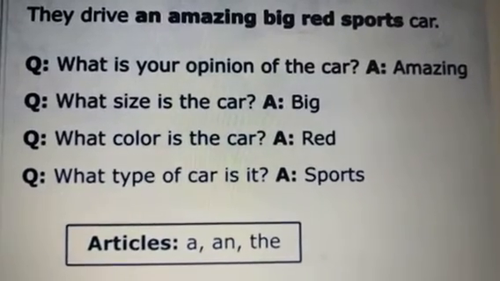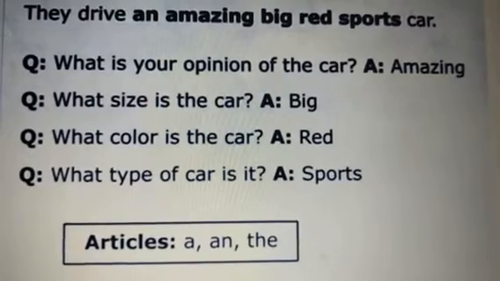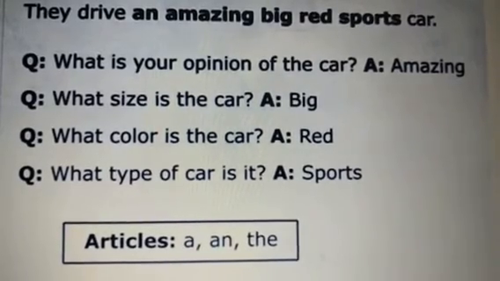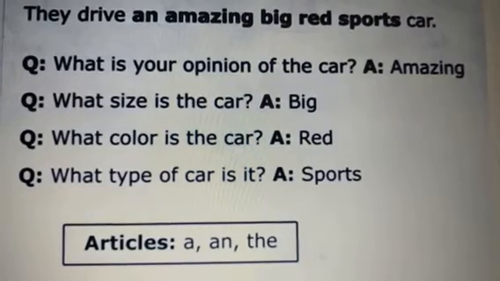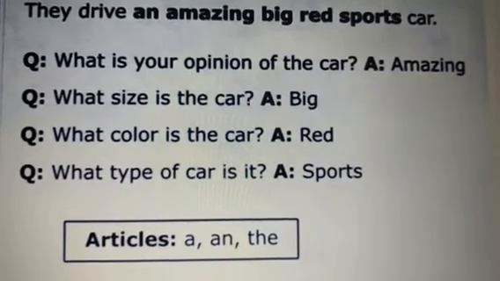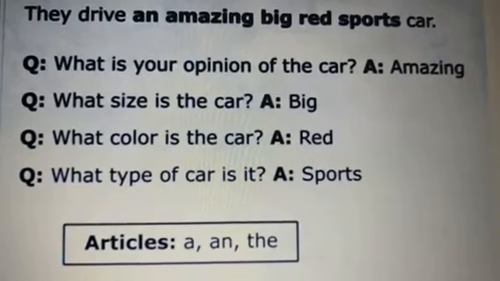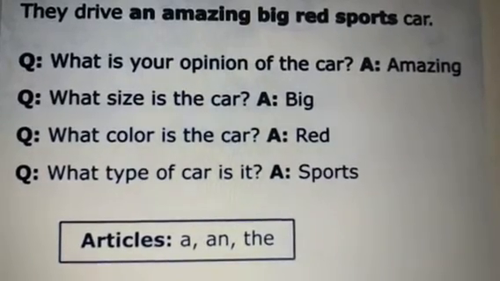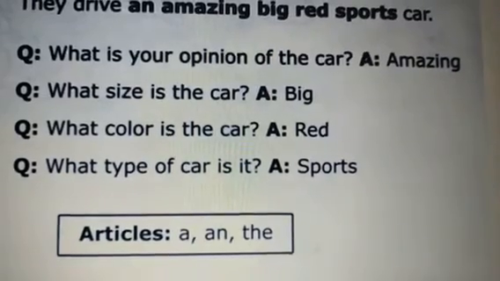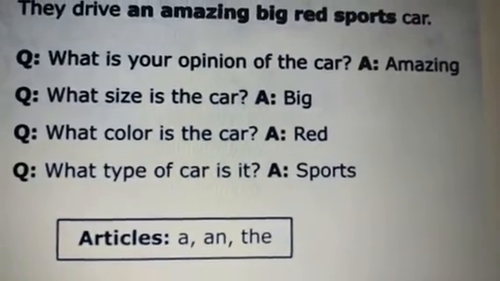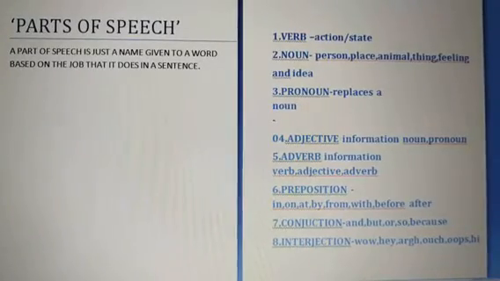So in this sentence, for example, we know that they drive one car. We know that because we said an amazing big red sports car. So remember that adjectives give us information about nouns and pronouns and answer questions like what type, what color, what size, etc. Hope these adjectives are clear to you.